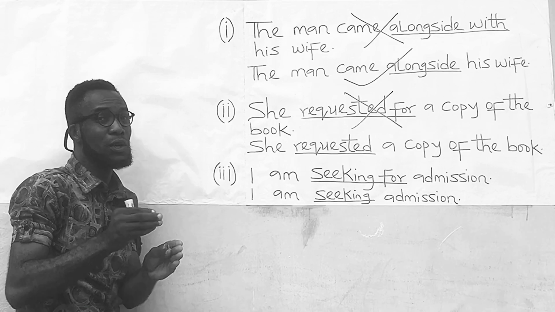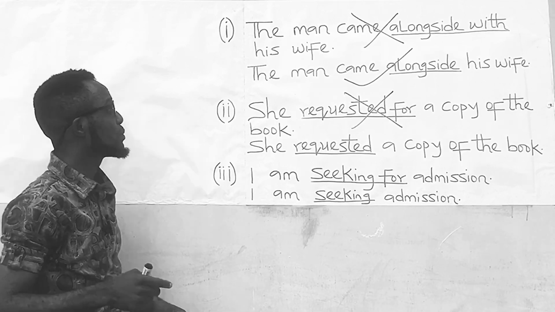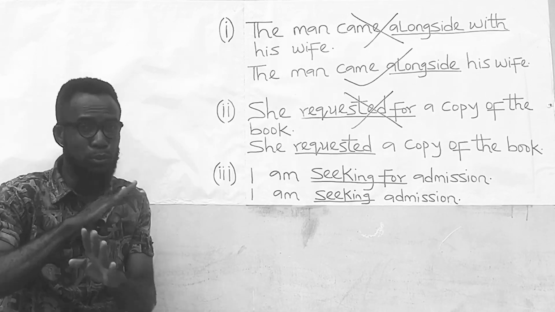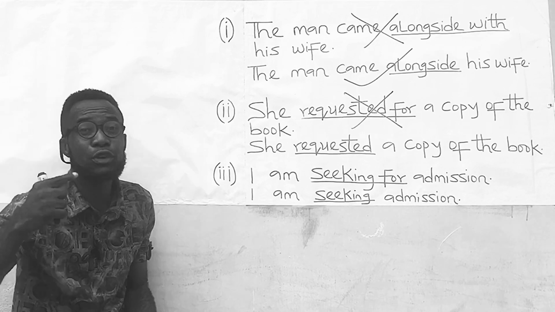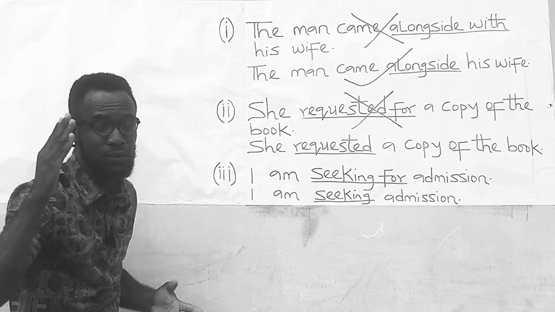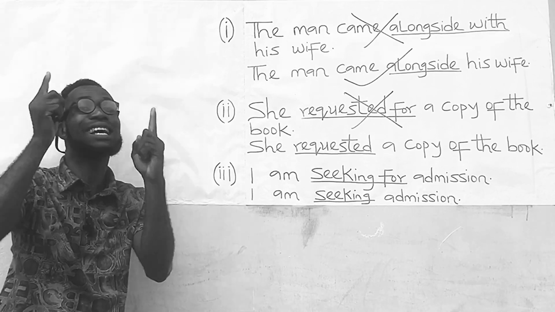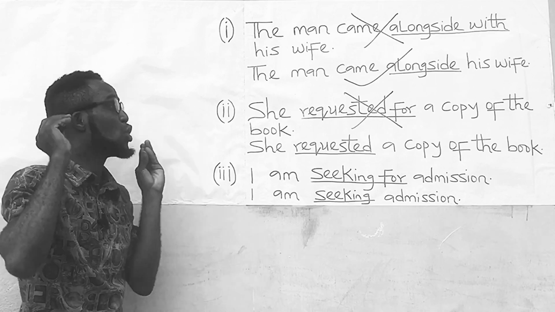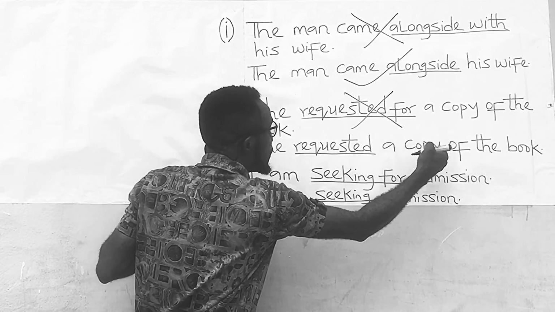She requested for a copy of the book is wrong. The reason is that request as a verb does not take a preposition. Request as a verb does not carry the preposition for. You don't request for something. Rather, you request something. So request as a verb does not carry the preposition for. The correct version is, she requested a copy of the book.